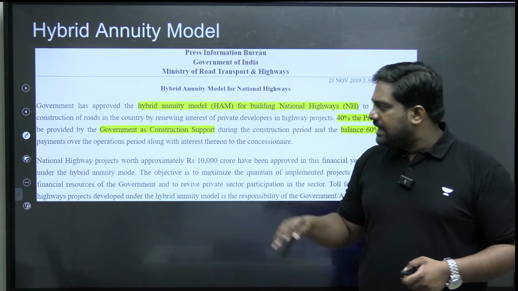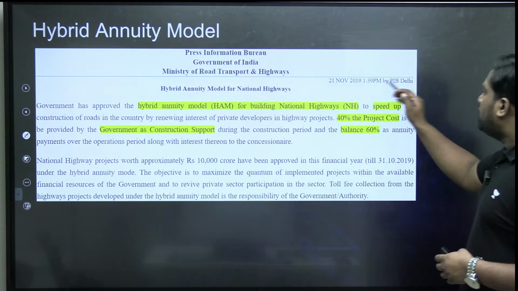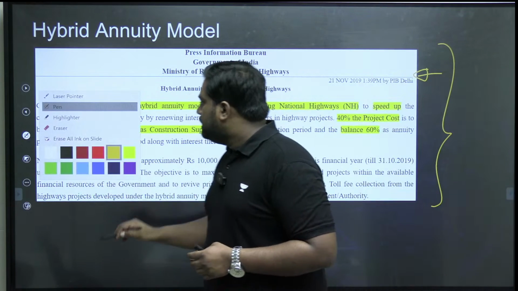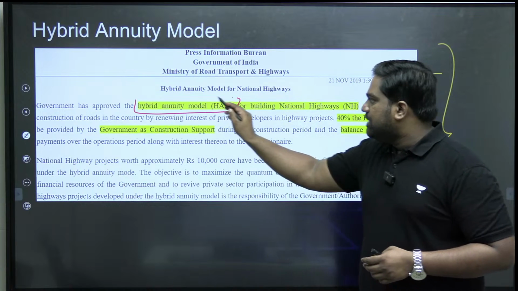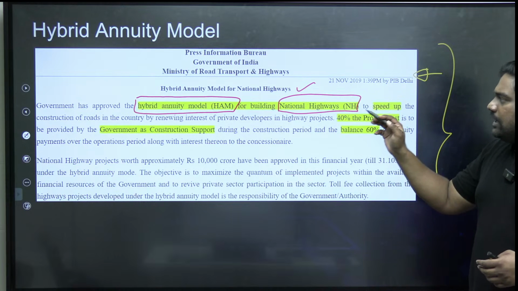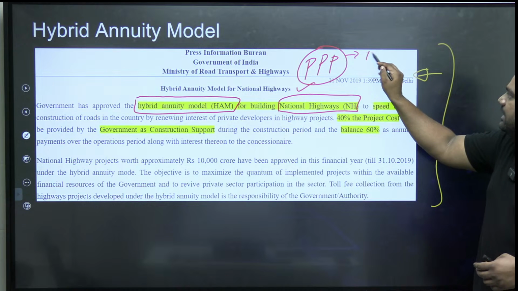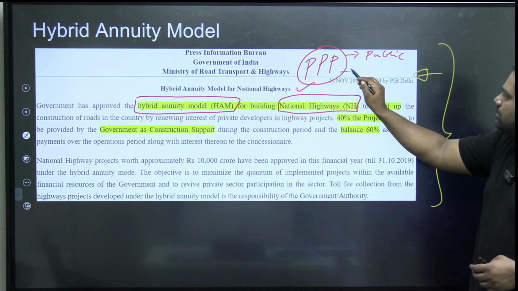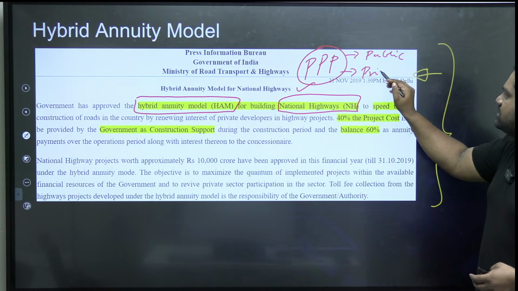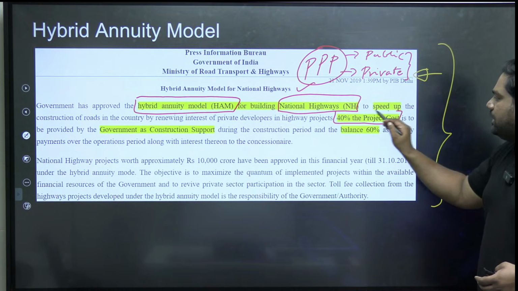So let's quickly understand what is hybrid annuity. See, it was launched by the government in 2019. In 2019, the Modi government approved the usage of hybrid annuity model to build national highways in India. Under this model, which is a type of public-private partnership, there is public funding, meaning there is government funding and government involvement, and there is private partnership as well. So this is in the ratio of 40:60.